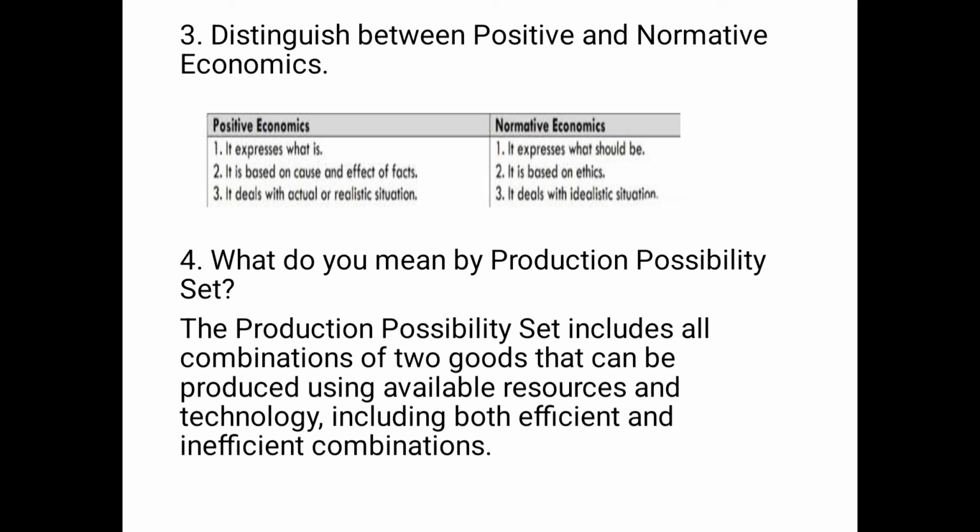Next, what do you mean by the production possibility set? The production possibility set includes the combination of two goods that can be produced by using the available resources and technology, including both efficient and inefficient combinations.